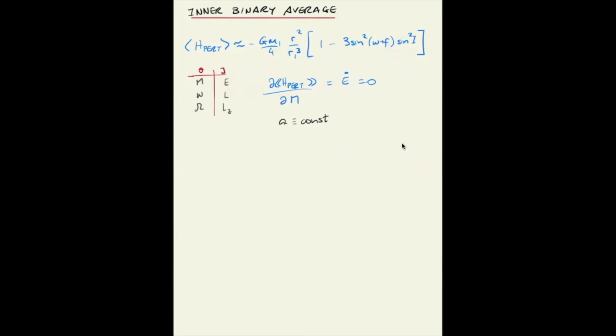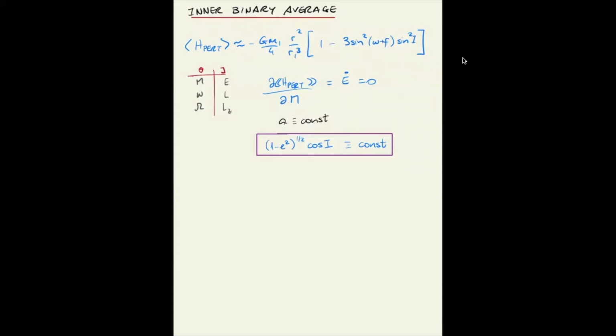Now we saw that the vertical component of the angular momentum, LZ, meant a relationship between the semi-major axis, the eccentricity, and the inclination. If the semi-major axis is also constant, that means that the quantity that is constant in here is a combination of the eccentricity and the inclination alone. So the system allows for the inner binary, under the perturbation of this distant third body, to exchange eccentricity and inclination, as long as the product given by this quantity remains constant. These excursions in eccentricity and inclination are the Kozai-Lidov oscillations.